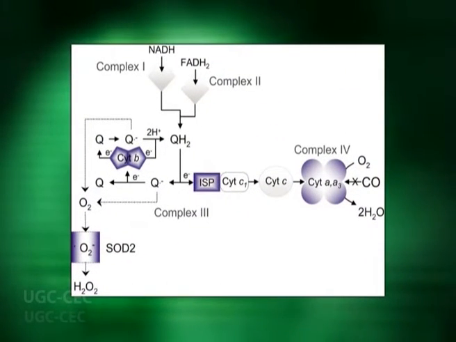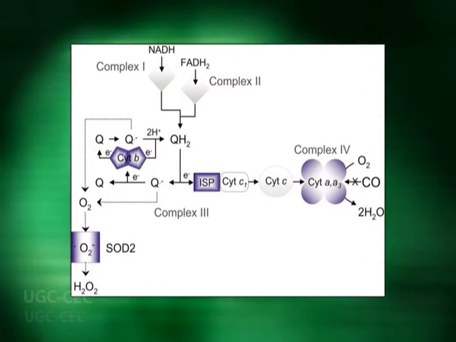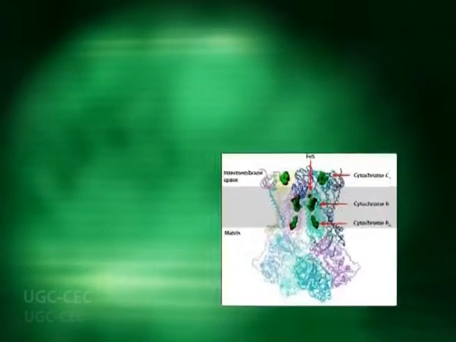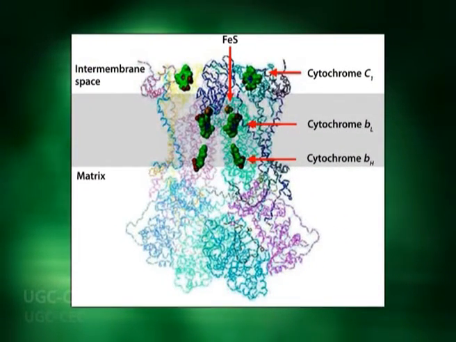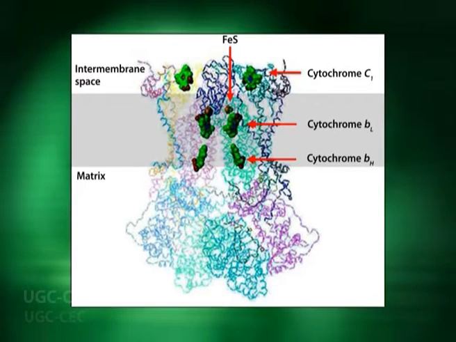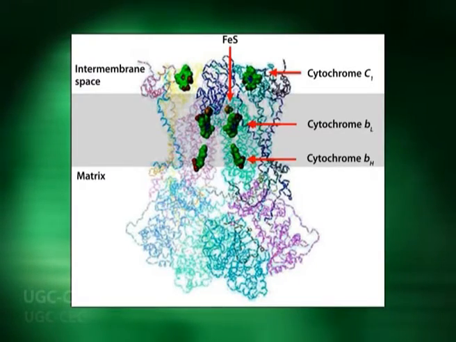From cytochrome c1, electrons are taken up by 2 cytochrome C molecules, each carrying 1 electron at a time. The cytochrome C binds to the outer side of the bc1 complex, since cytochrome C is an intermembrane space protein. After taking the electrons, the 2 cytochrome C molecules shuttle to complex 4 for donating 2 electrons.